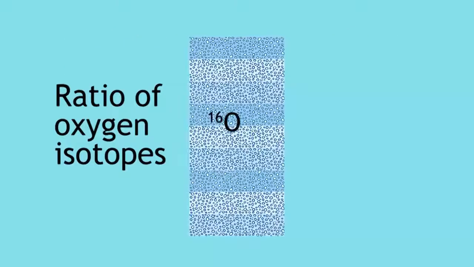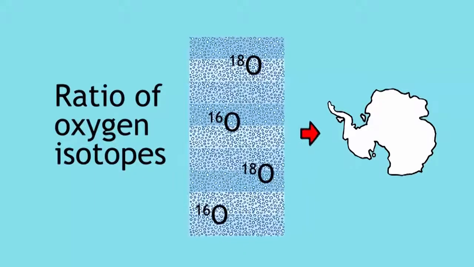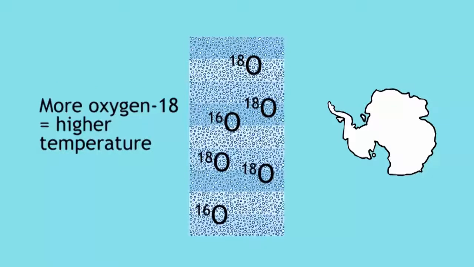One such method measures the ratios of oxygen isotopes found in water that makes up Antarctic ice cores. The more oxygen 18 in the ice, the higher the temperature at which it evaporated from the oceans to fall as snow, making up the Antarctic ice sheets.